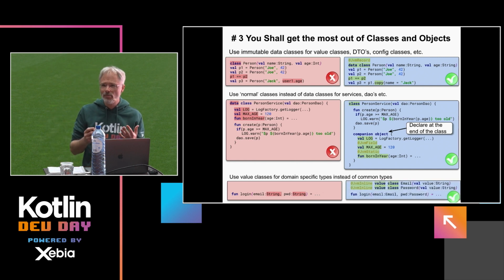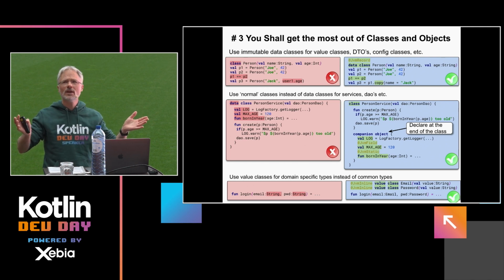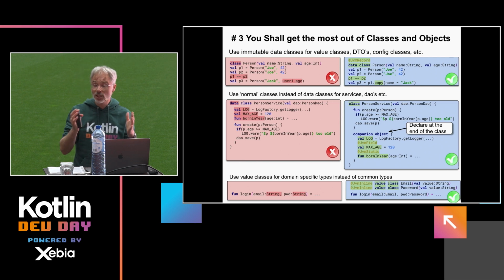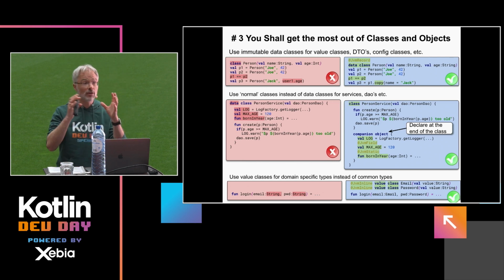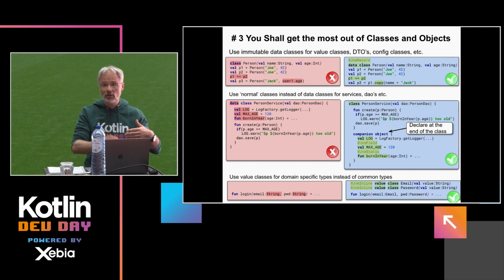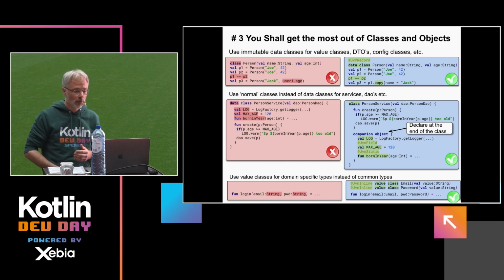Kotlin has a very simple feature which I haven't seen being used often, which are value classes. Who knows value classes? Quite a few. Who uses value classes? Fewer. Okay, but still a few. Well, great, cool. So value class, what is it? It is actually a simple wrapper around a common type, which is only available in your source code, not in your bytecode. In your bytecode, it's like type erasure, it's gone. So it comes without performance impact. By using them, first of all, we get safer code and more expressive code, like you can see here below.